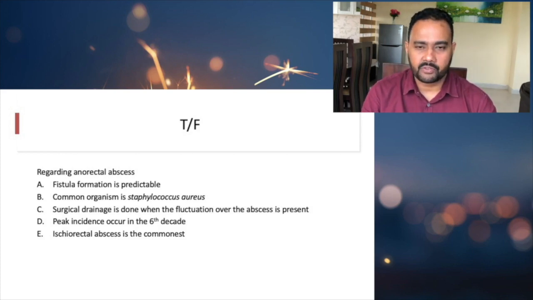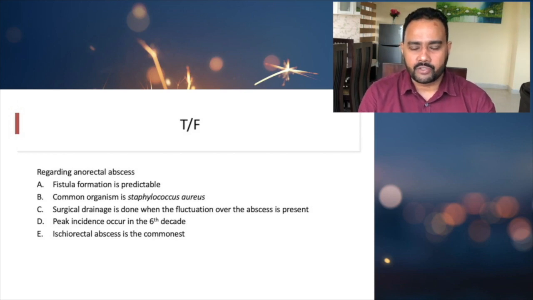It's false, because the common organism we have discussed is E. coli, and Staphylococcus aureus comes from the skin, so it is much less common. And surgical drainage is done when fluctuation over the abscess is present. So it is true, whenever there's fluctuation over the abscess, we can go for surgical drainage, but we don't wait for fluctuation when it comes to anorectal abscess.